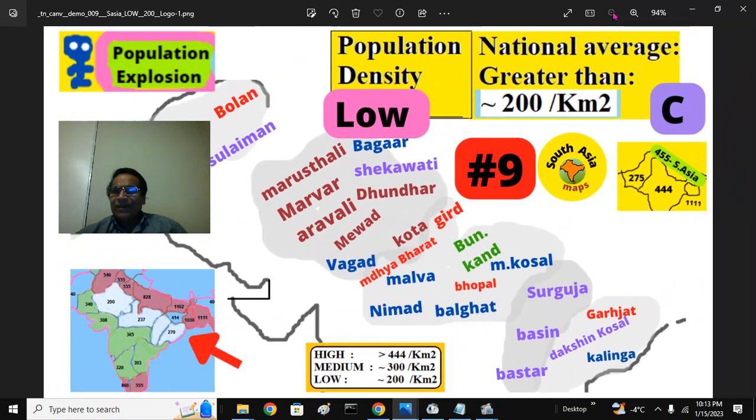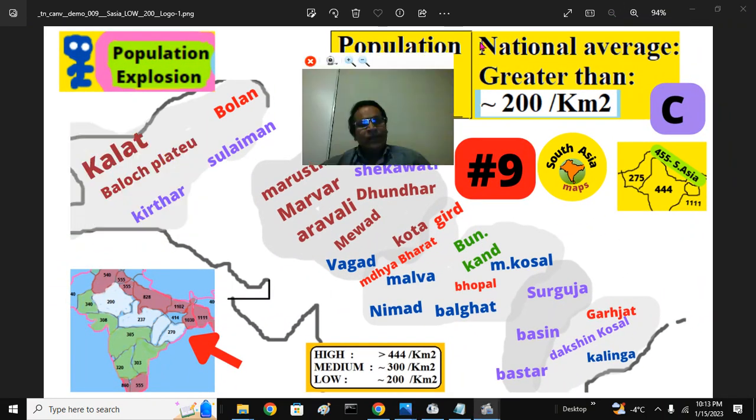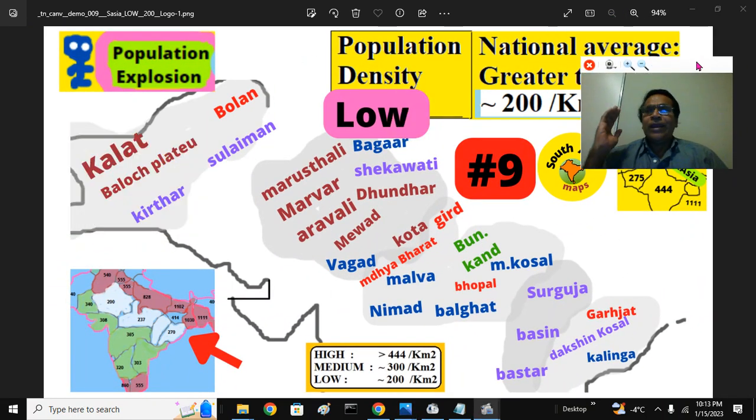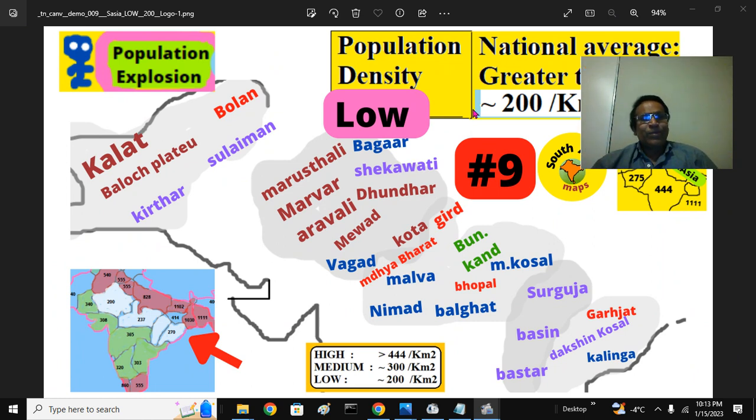What are these regions that have low density of population in South Asia, south of the Khyber Pass? These are the ones. These are in the Balochistan area, Kalat region, and Baluchi Plateau, Brahui region, and Kirthar mountain range, and Bolan ranges, and Suleiman ranges.